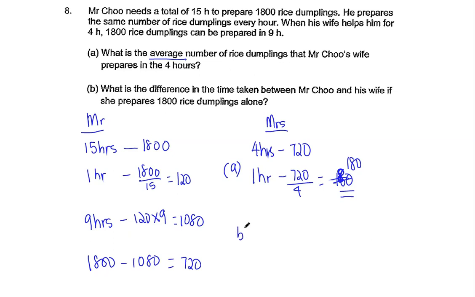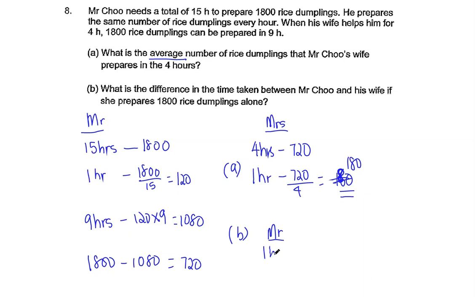How do we solve B then? What is the difference in the time taken between Mr. Chu and his wife if she prepares 1,800 dumplings alone? Okay, so you want to find the difference in time taken. So let's find for Mr. Chu, right? For Mr. Chu, we know that in 1 hour he can make 120 dumplings. And how long would he take to make 1,800 dumplings?